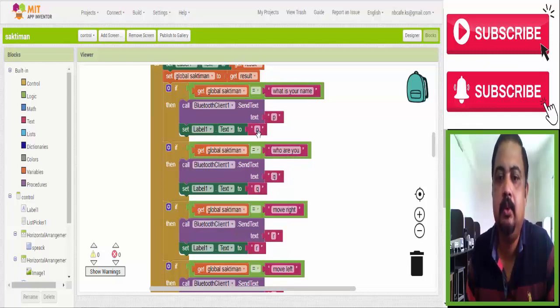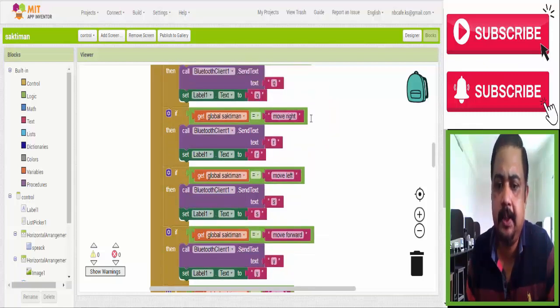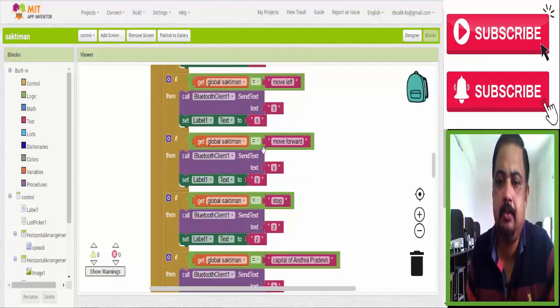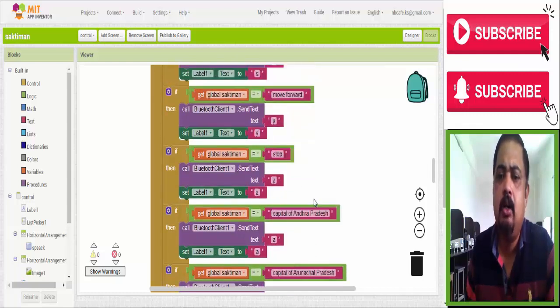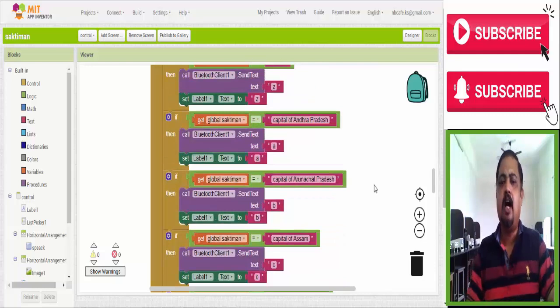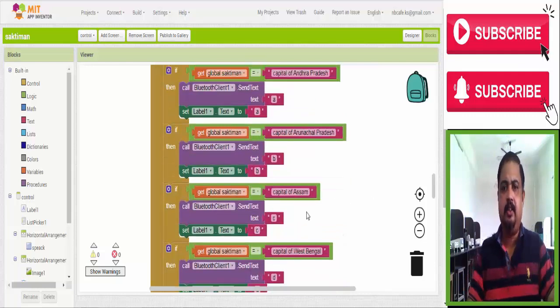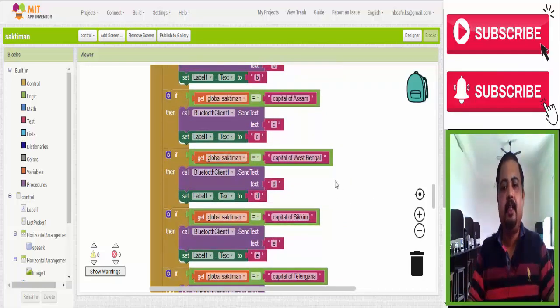Who are you? Move right, move left, move forward, stop, capital of Andhra Pradesh, capital of Arunachal Pradesh, capital of Assam. So whatever question you want to ask, you just write over there, and when you speak, the text after conversion, if that text is matched with that, then it will send that alphabet via Bluetooth.